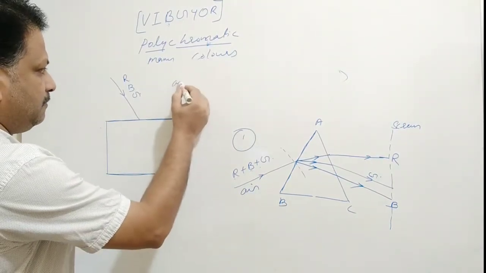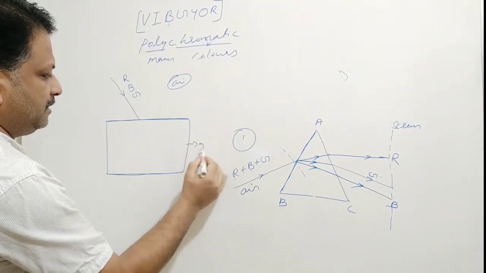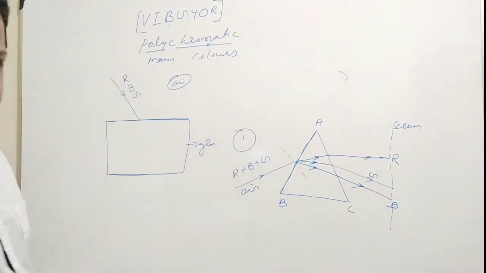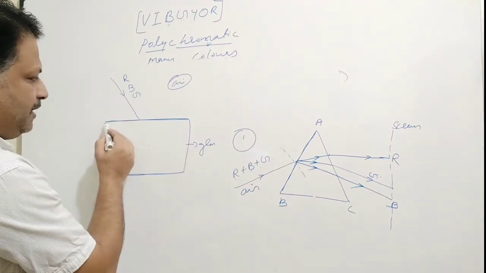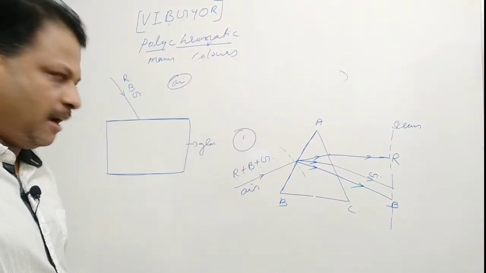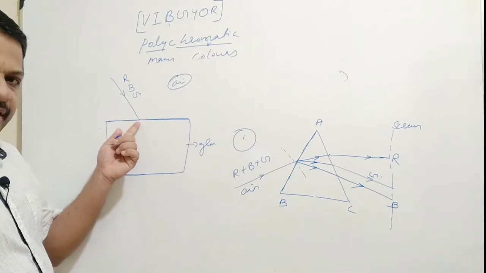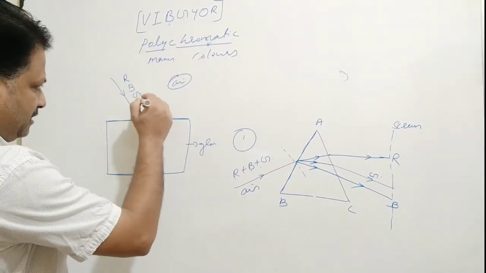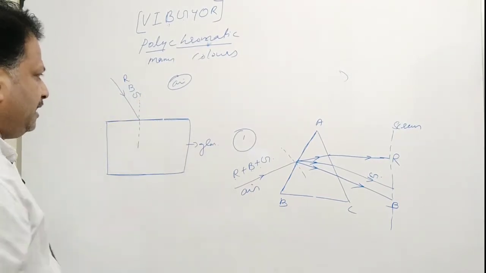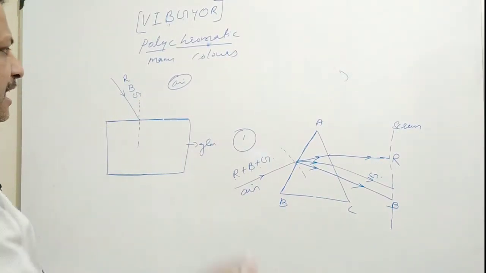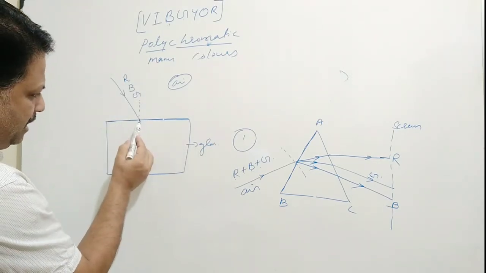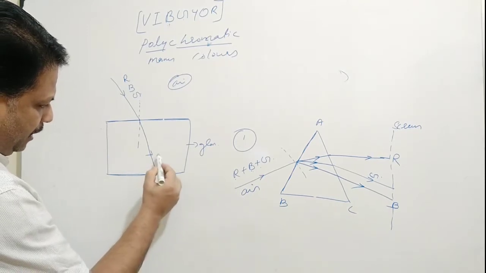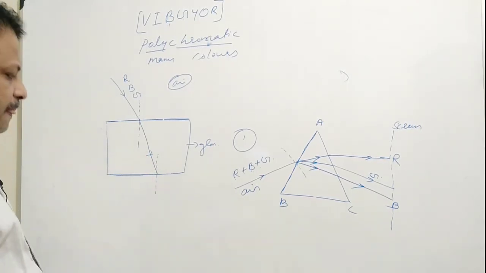This is air, we know, the medium is glass. So through air, each ray of light has the same speed. When it is incident on the first surface of the glass slab, what will happen? It will get deviated through different angles. It will suffer refraction. So let us draw a normal. Here, which ray of light will suffer maximum deviation? Blue. So we can say that blue is deviated maximum. Draw a normal here. Okay.